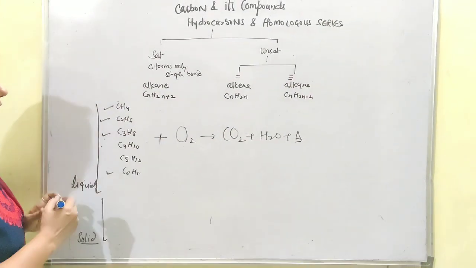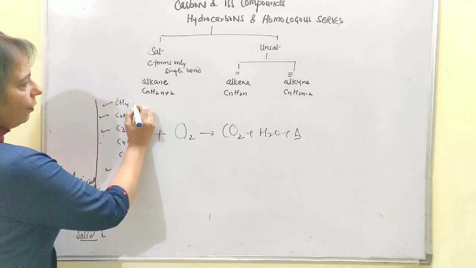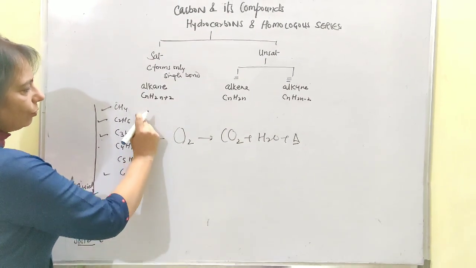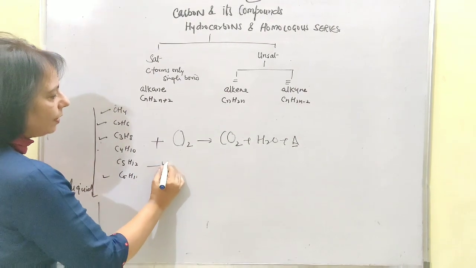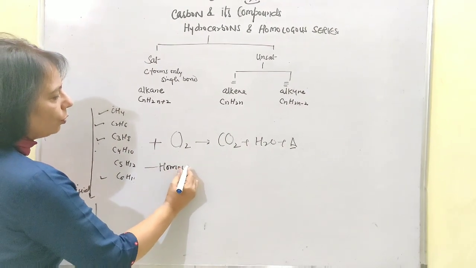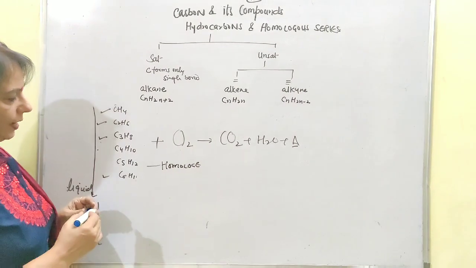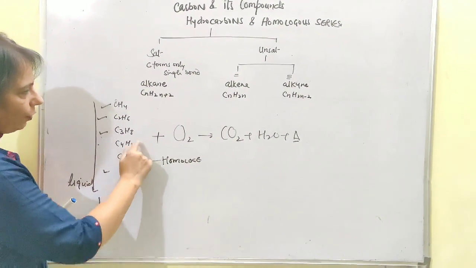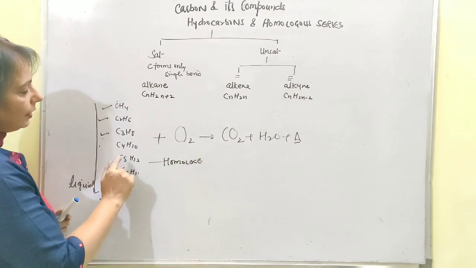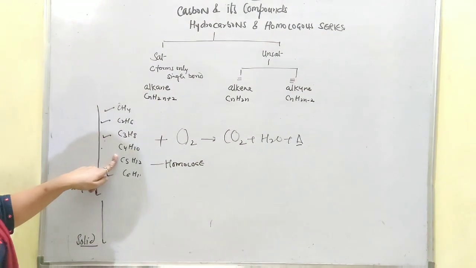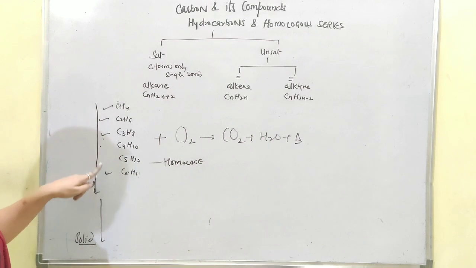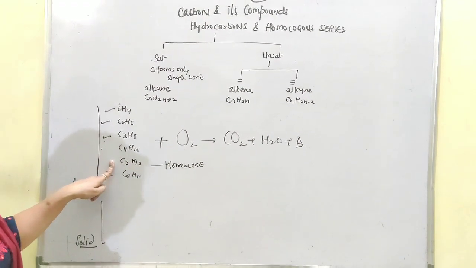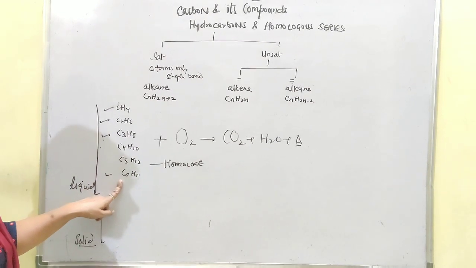Then the next thing you have to understand: each member of these homologous series is known as a homologue. So if I say, name the next homologue of alkane, or name the higher homologue of pentane in the alkane series, if it is pentane, the higher homologue means the addition of a carbon will take place, and that is going to be hexane.